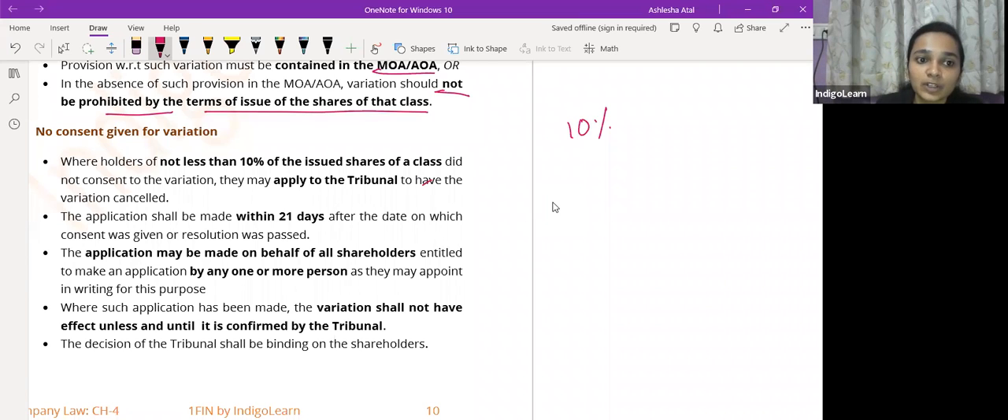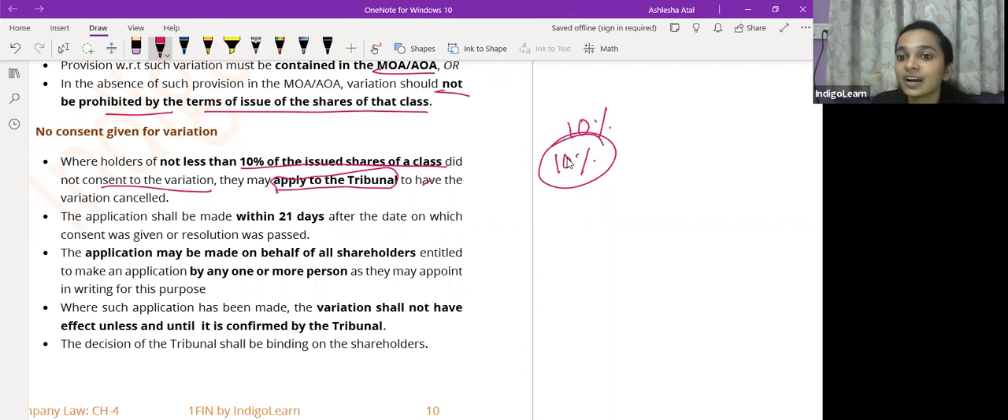So where holders of not less than 10% of the issued class of shares do not give their consent to the variation, they can apply to the tribunal. So minimum कितना requirement है? Minimum dissenting shareholder should be 10%. So at least 10% shareholders अगर consent नहीं दे रहे, they are not in favor of the variation, they can apply to the tribunal to get this variation cancelled.